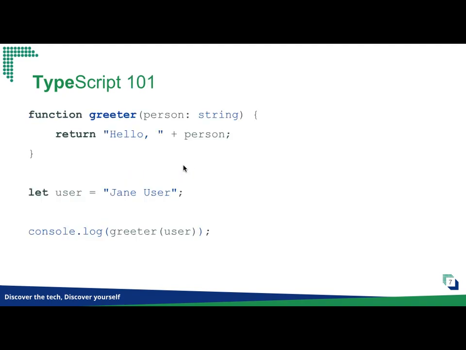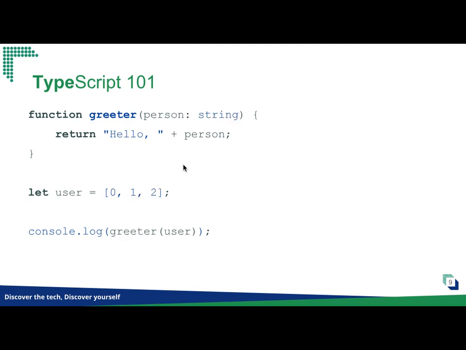So let me show you some code. If you have some experience in JavaScript, I'm pretty sure most of you do. The only difference is that you put types on parameters and you put types on variables. If you were a Flash programmer, I'm not sure how many of you still remember Flash, ActionScript, stuff like that, they actually share similar syntax. They use a colon and then define a type after the variable.